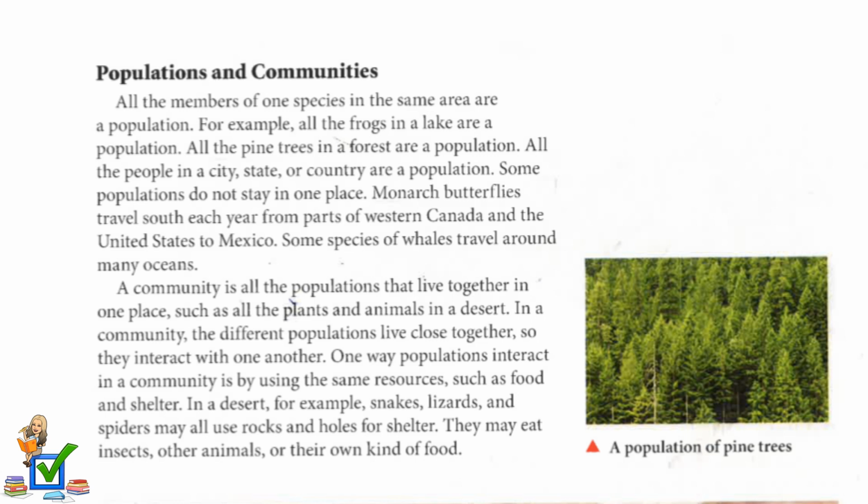A community is all the populations that live together in one place, such as all the plants and animals in a desert. In a community, the different populations live close together so they interact with one another. One way populations interact in a community is by using the same resources, such as food and shelter. In a desert, for example, snakes, lizards, and spiders may all use rocks and holes for shelter. They may eat insects, other animals, or their own kind of food.